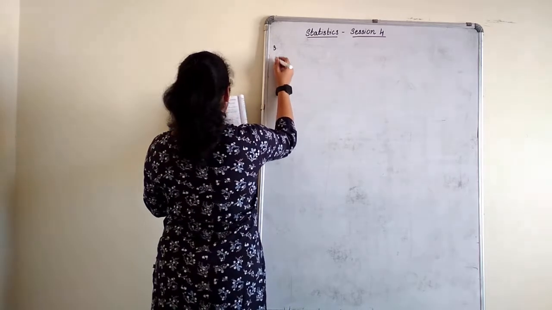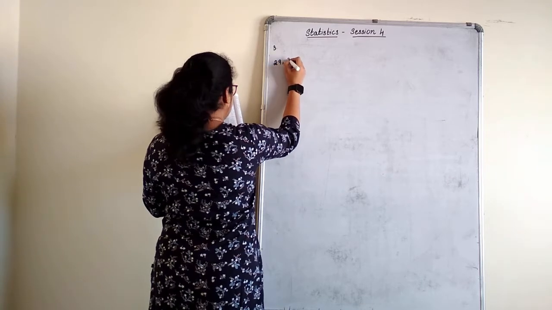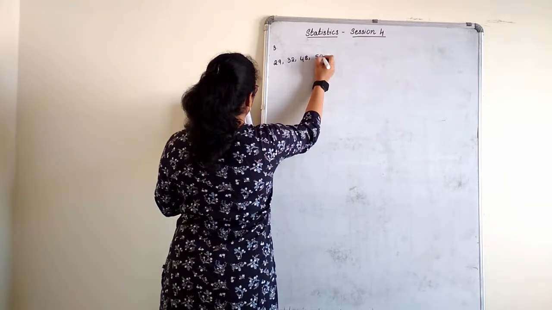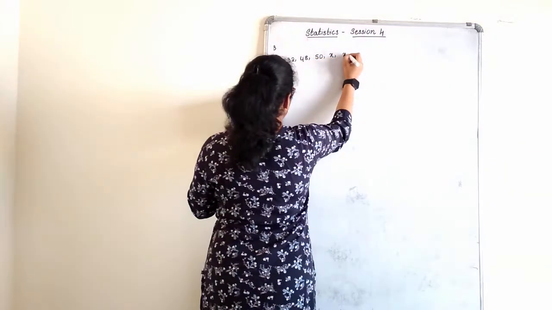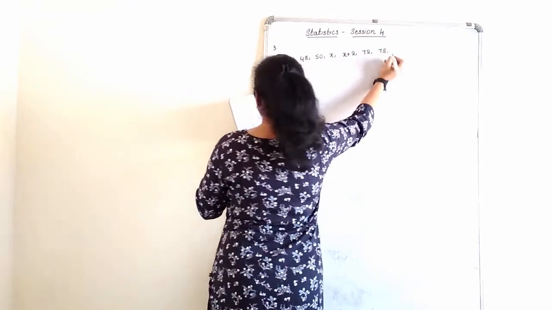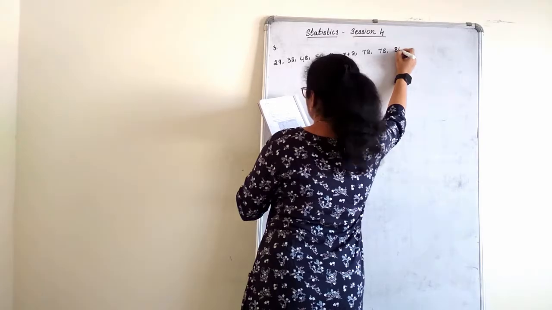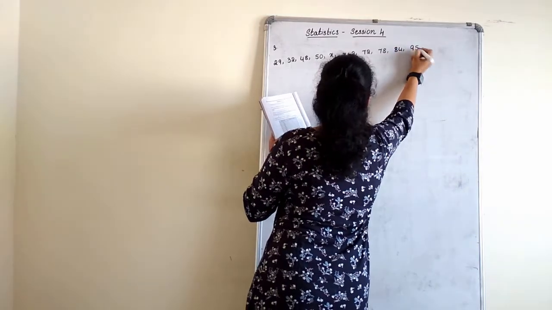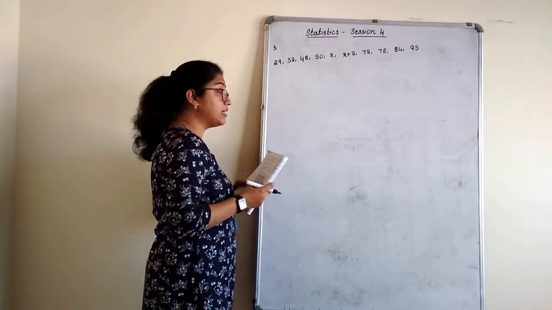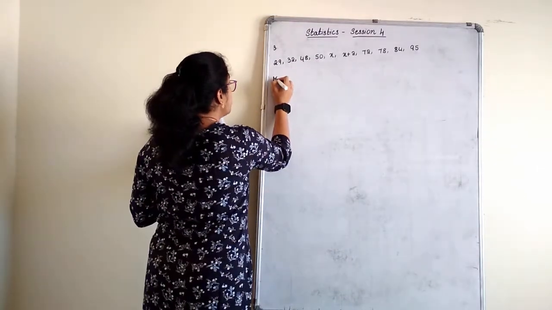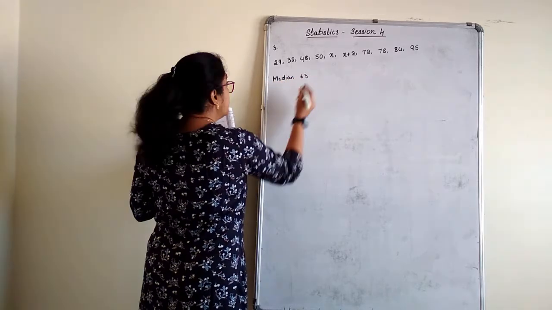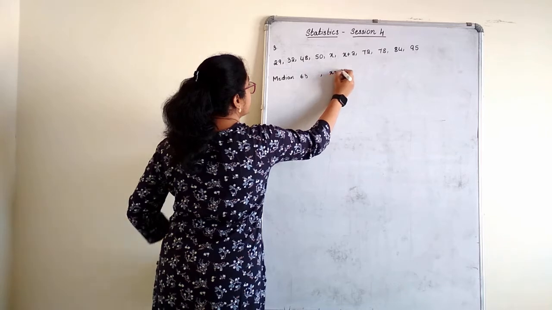Already they have given us the data arranged: 29, 32, 48, 50, x plus 2, 72, 78, 84 and 95. Okay. Already the data is given, already it is arranged. According to them, they have also given us what is the median. Median is 63. Find the value of x.